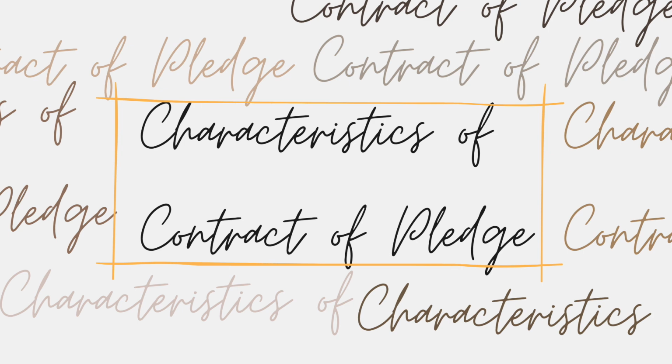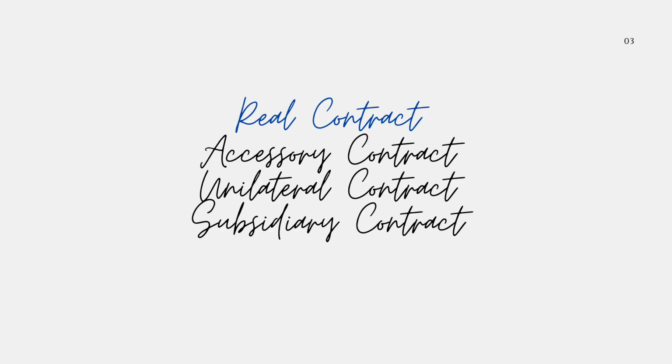Characteristics of a contract of pledge. Real contract. Perfected by the delivery of the thing pledged by the debtor, who is called the pledger, to the creditor, who is called the pledgee, or to a third person by common agreement. Accessory contract. Unilateral contract. Subsidiary contract.